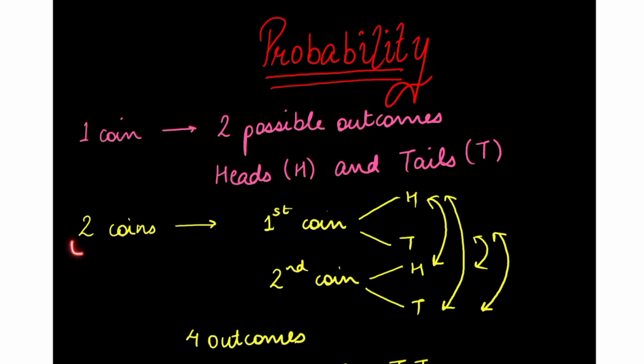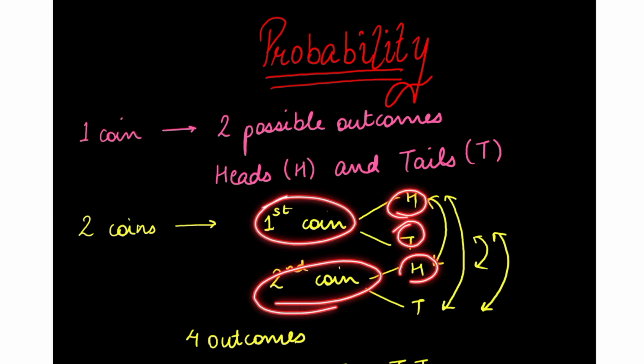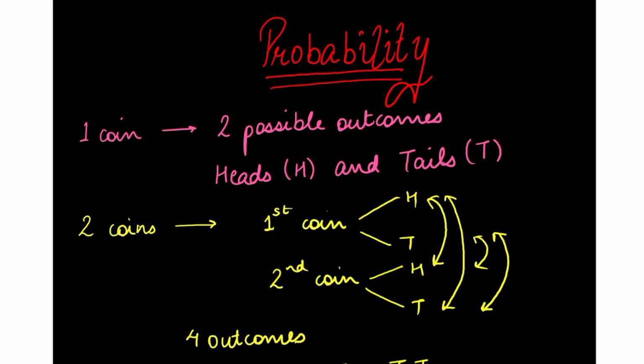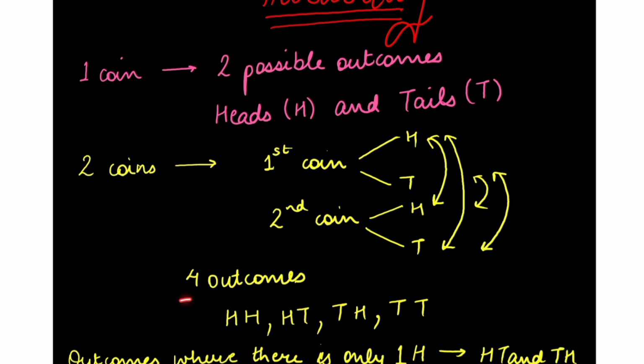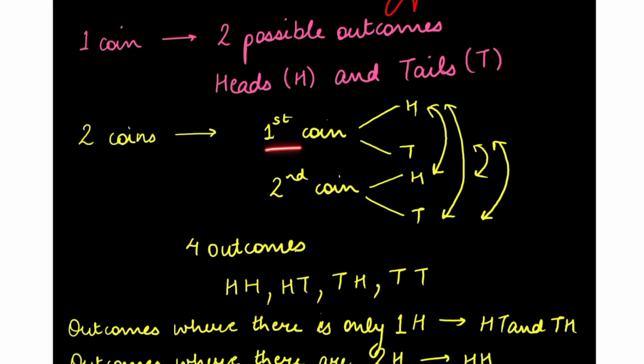Now, if we toss two coins, on the first coin we can get heads or tails. On the second coin also we can get heads or tails. Now, there are four outcomes. How? On the first coin we can get a head, and on the second coin we can get a head or a tail. Similarly, on the first coin, if we get a tail, on the second coin we can get a head or a tail, right? So there are four possible outcomes: head head, head tail, tail head, tail tail.